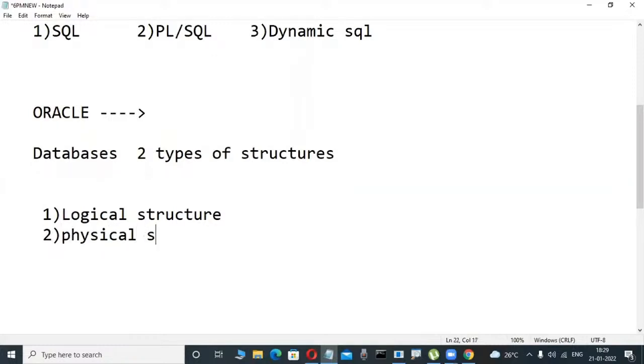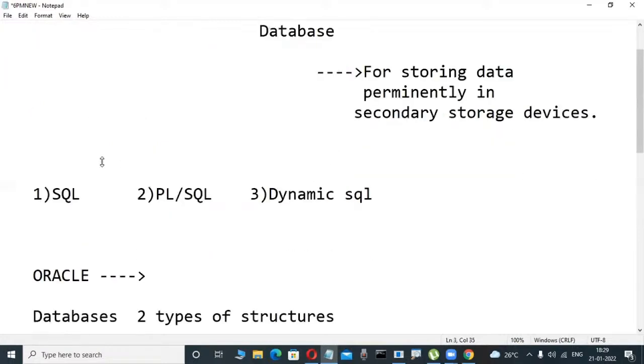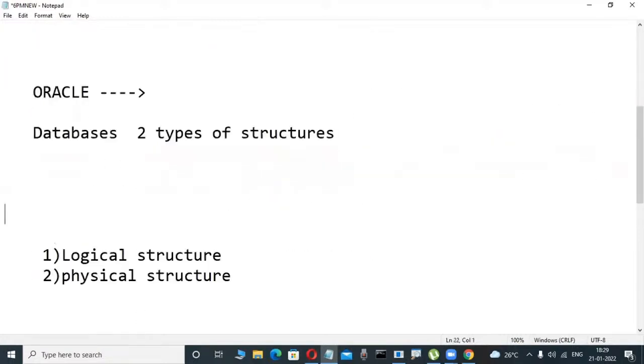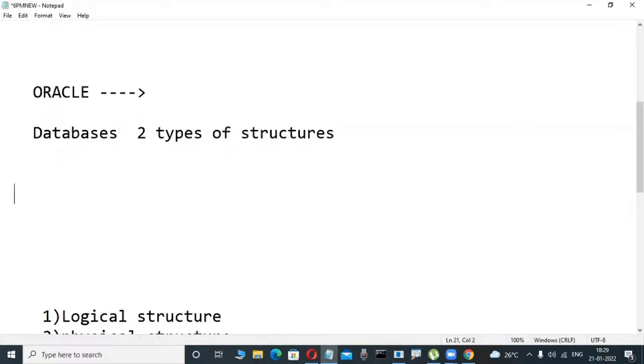Before we go on to tell what the logical and the physical structure are in these database software, let me first give the database definition that so many fellows write from books. Today at least you will understand.